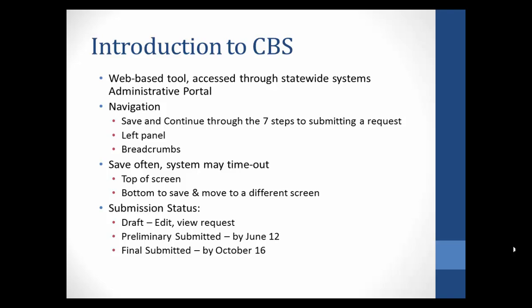later in this training. The capital budget system is a web-based tool that is accessed through the statewide systems administrative portal. In order to navigate through the capital budget system, you will save and continue through the 7 steps of submitting a request. There are a variety of ways that users are able to navigate through the different screens required for submitting a request. Users are going to be able to save and continue through the 7 steps, use a navigation on the left side of the screen, or use breadcrumbs across the top of the screens.